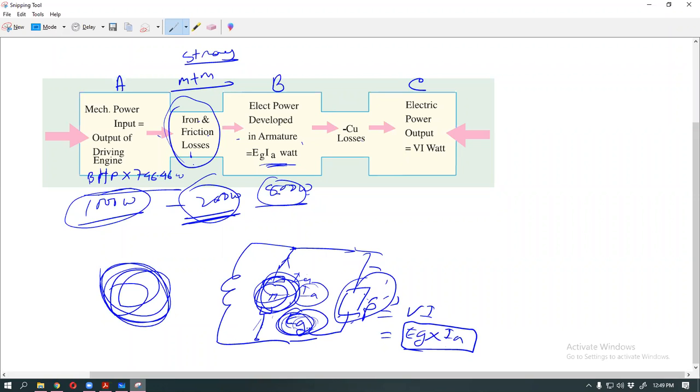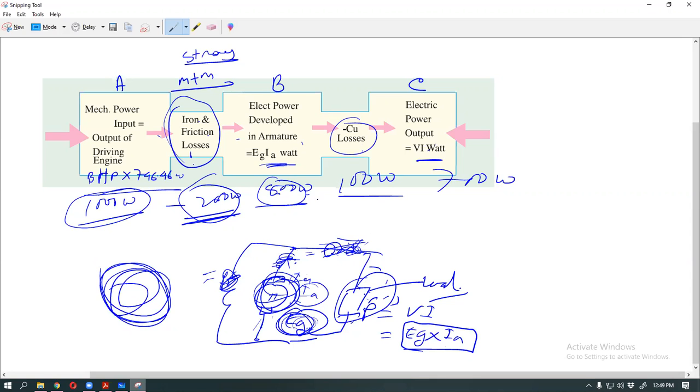Through this part there is electrical loss, suppose in this electrical coil, and another electrical loss in another coil. This electrical loss is also called copper loss. Then the output power is the load power. Suppose load power is 700, so copper loss is 100.